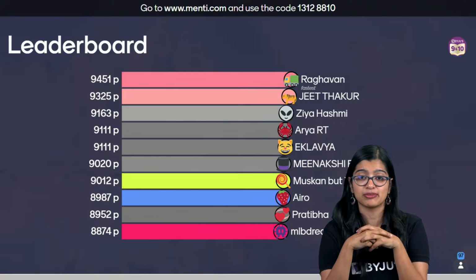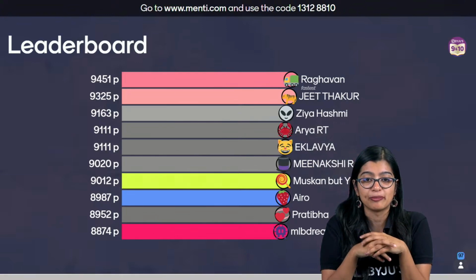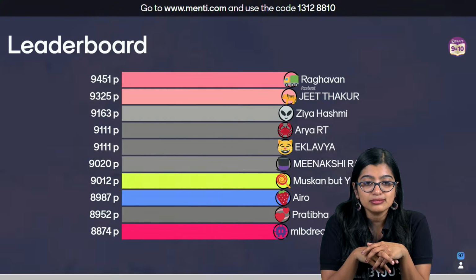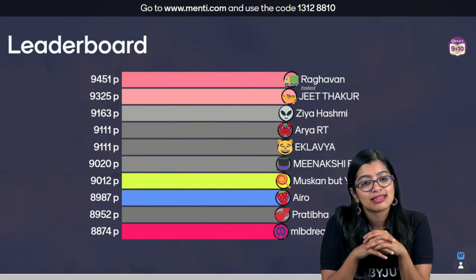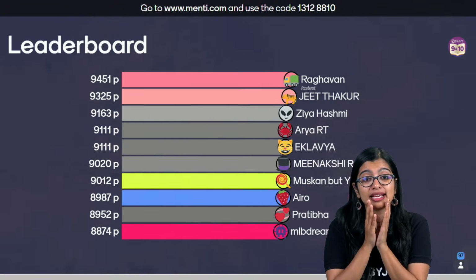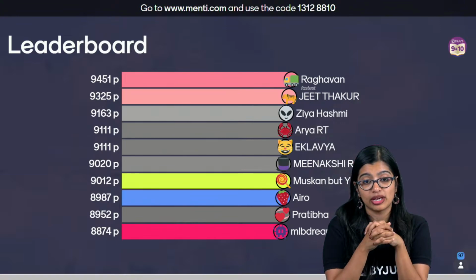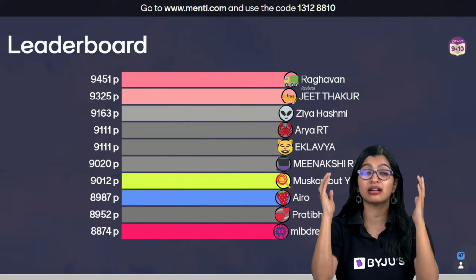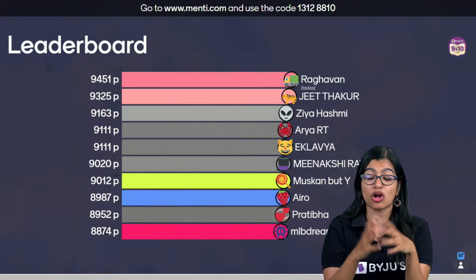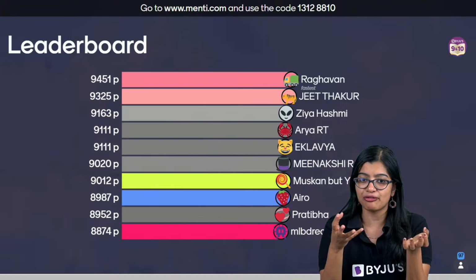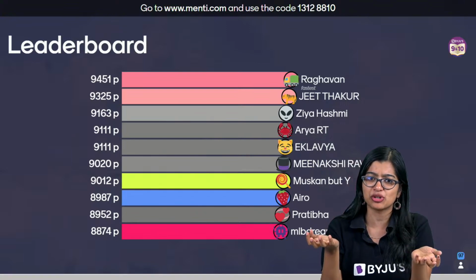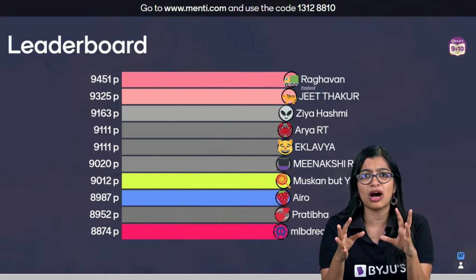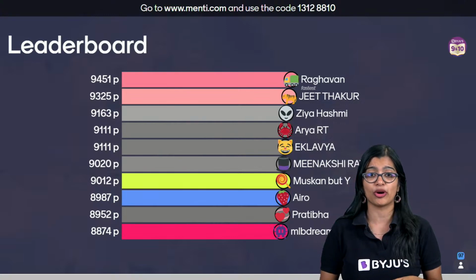Ruhi, you can do that from the smart playlist also. No problem. That is what I want, so that at the end of the day is all that I am looking for. When you talk about control and coordination as a concept in multiple reference books, you will see that there's so much extra information given. But I only talk about what is necessary from an examination point of view, right?